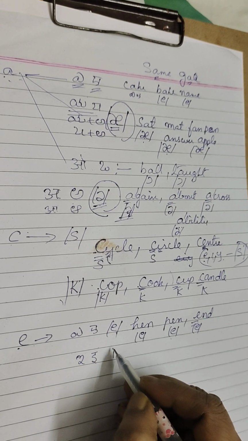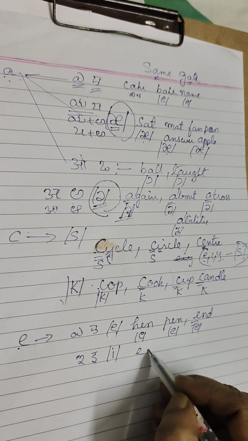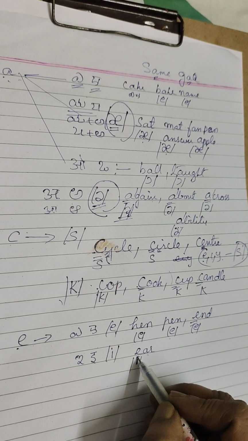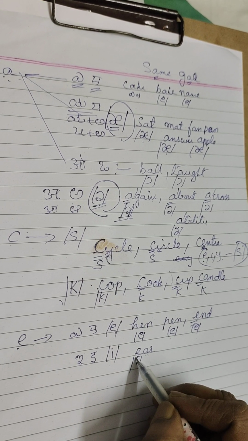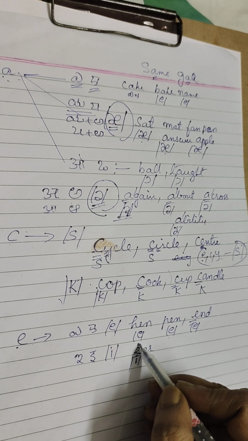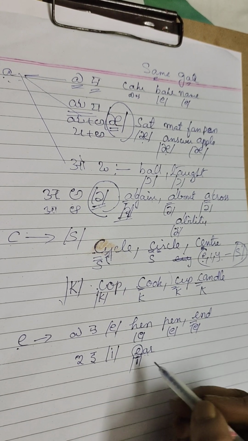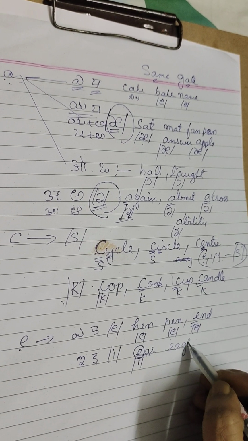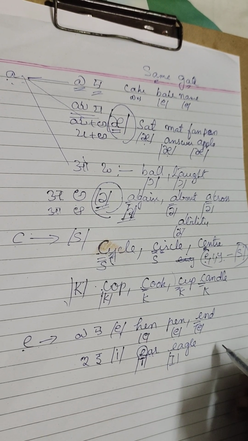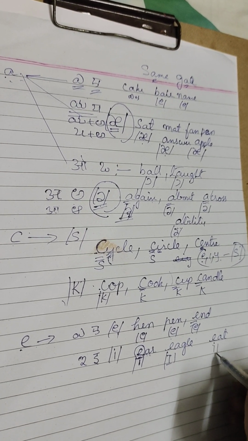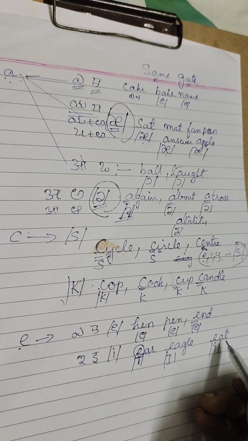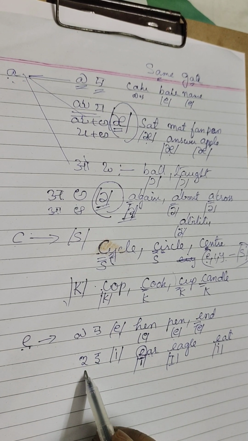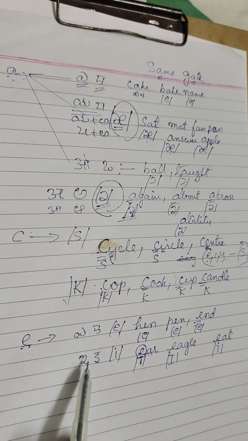This is the E symbol. So ear, E sound. This is a long vowel. A long vowel means two vowels together. When two vowels come together, the first letter produces its letter name. As it is EAR, it produces the E sound. Ear, eagle, eat. So this is the long vowel sound. E produces the short sound as well as the long E sound.